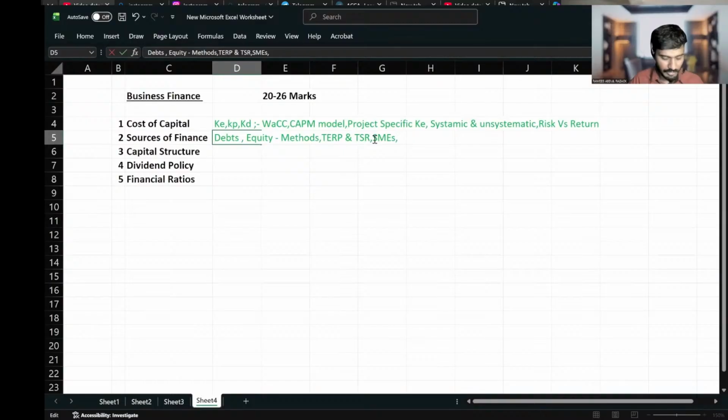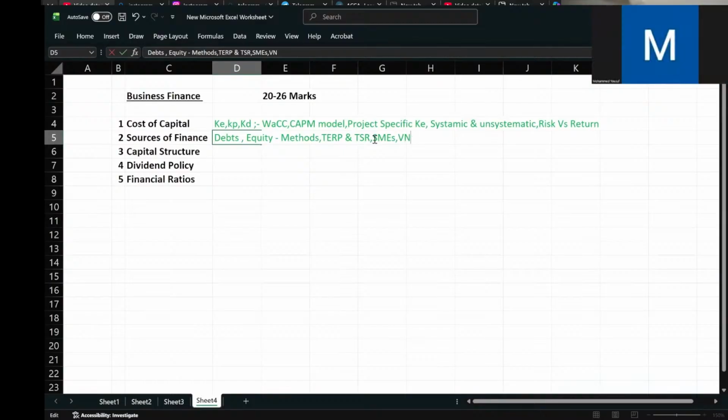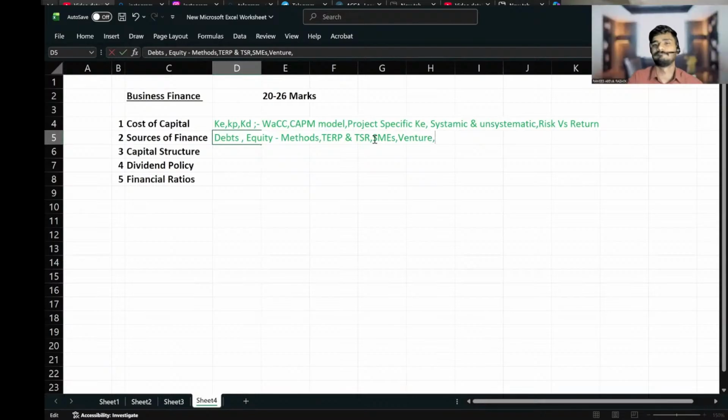The meaning of TERP is nothing but value of share price after the issue of rights. No, that's a big mistake actually. Don't think that way. It's the value of share price after rights issue theoretically only. It's only a theory. Theories cannot come true always. Theoretically, this should be the share price, but as per market conditions, share price can vary. So TERP is the theoretical share price after rights issue.